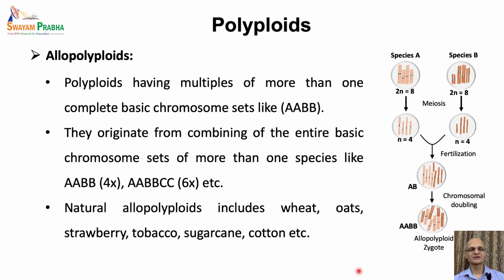Natural alloploids do exist in nature. In fact, several alloploids are used commercially in the food industry like wheat and oats. In the fruit industry too, strawberries and blueberries are allopolyploids, and several other industrial crops are also used for various industrial purposes which are allopolyploids like tobacco, sugarcane and cotton, etc.